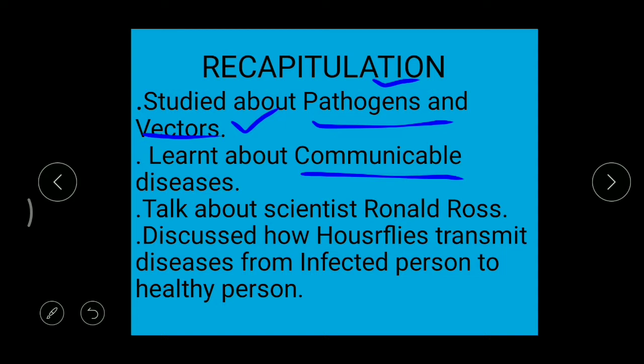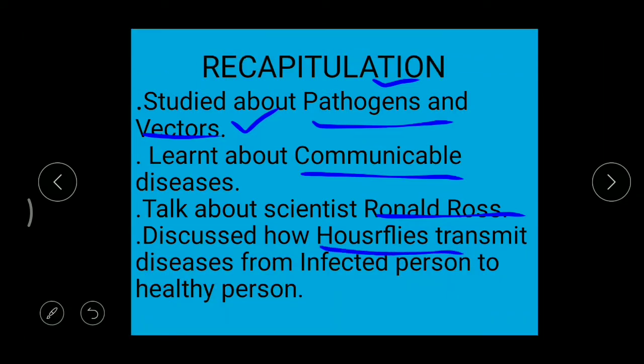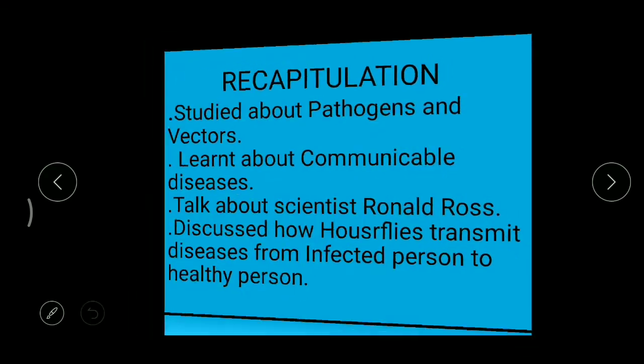Got it? Okay. And then Ronald Ross is the scientist who studied malaria. That means he carried out all his research in Secunderabad, right? And we even studied how houseflies can transfer the disease from an infected person to a healthy person. That's why we should not take food materials which are prepared in unhygienic conditions or which are kept unopened, that means without proper covering. Got it? Now let's come to our new topic.